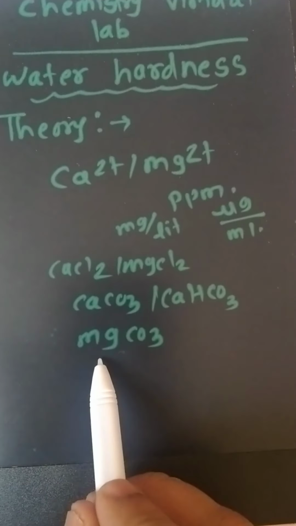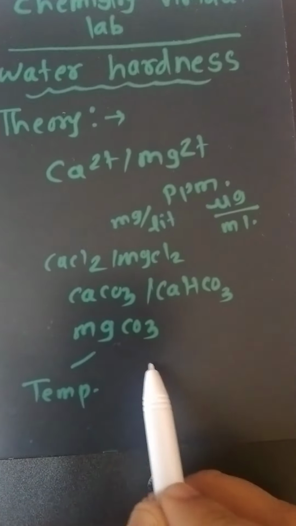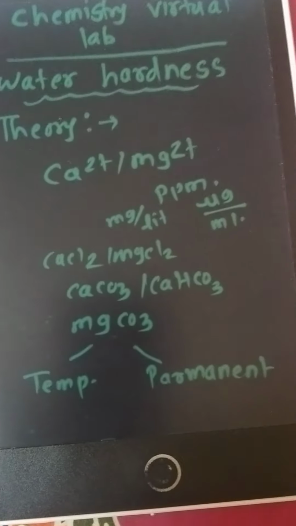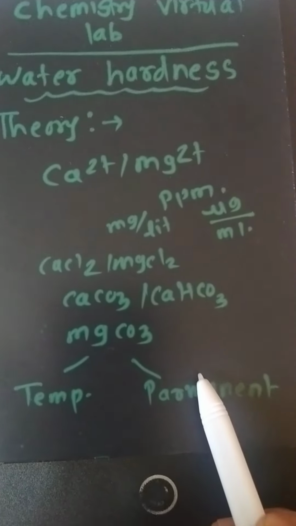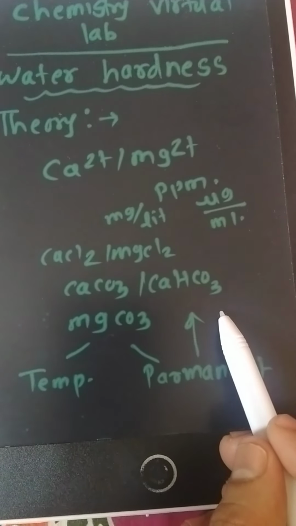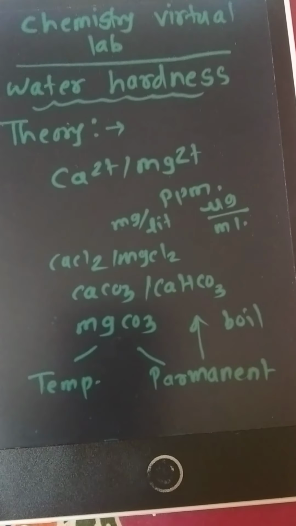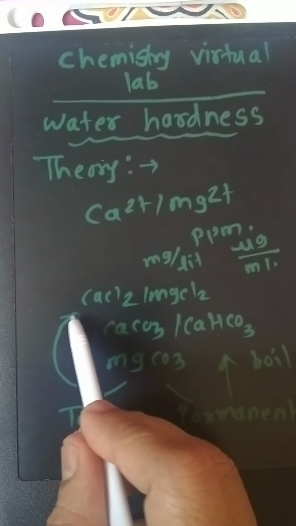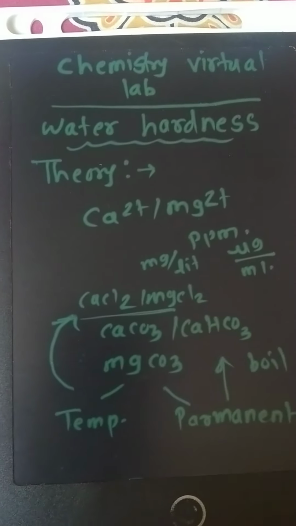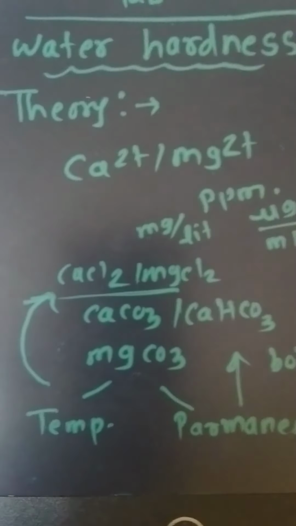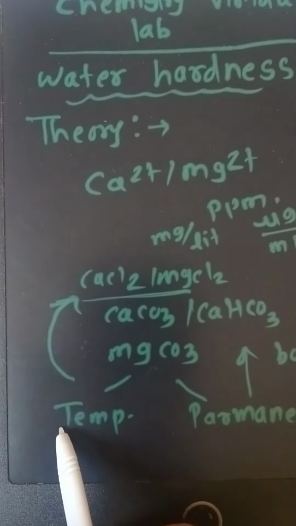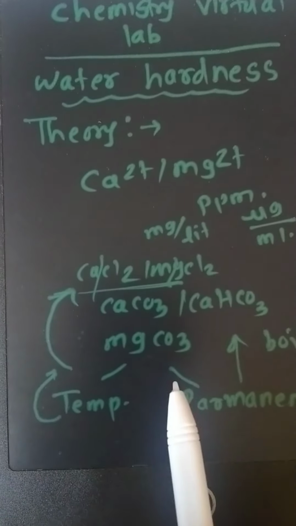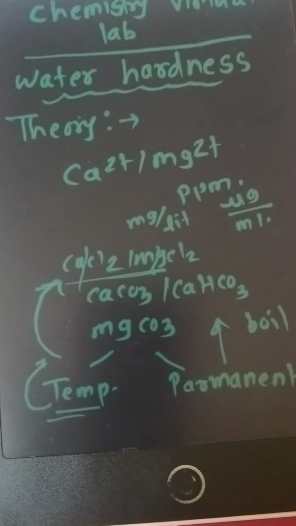There are two types of hardness of water: temporary hardness and permanent hardness. Permanent hardness is due to calcium and magnesium ion salts present in excess amount. When water is heated or boiled, this hardness remains as it is. When simple salts like calcium chloride and magnesium chloride are present in the water, the hardness is removed after heating, as the salts get broken down. That hardness is called temporary hardness.